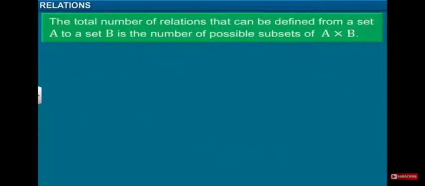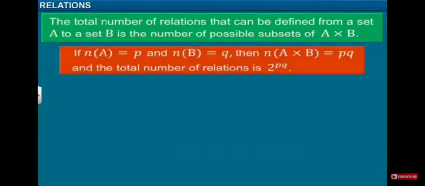Now the total number of relations that can be defined from a set A to set B is the set of possible subsets of A cross B. That is, how many relations can you get. So if number of A is equal to P and number of B is equal to Q, then number of A cross B is equal to PQ, and the total number of relations is 2 raised to PQ. Please note down this important formula, use it in your exam. Okay, thank you. We are now moving to exercise 2.2.